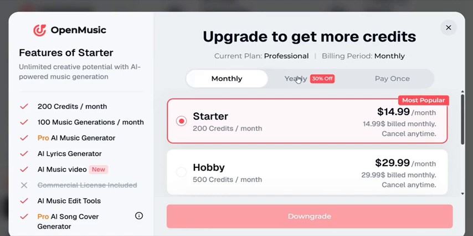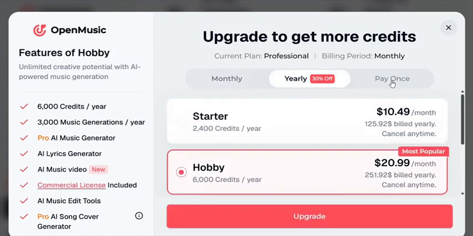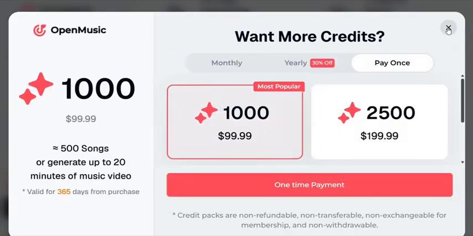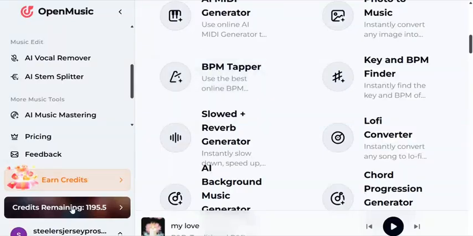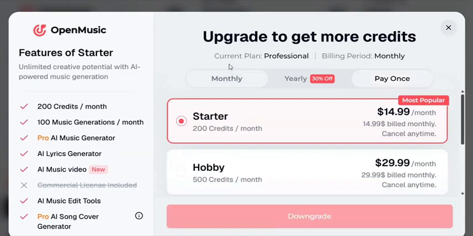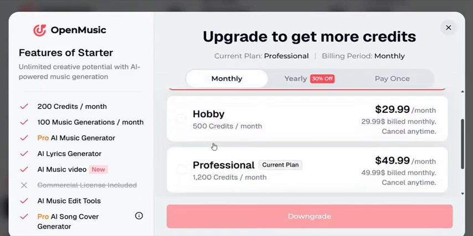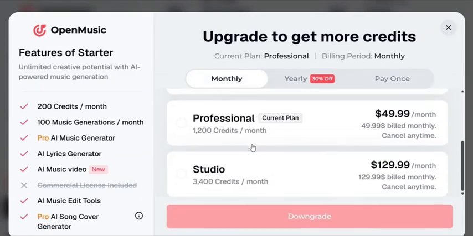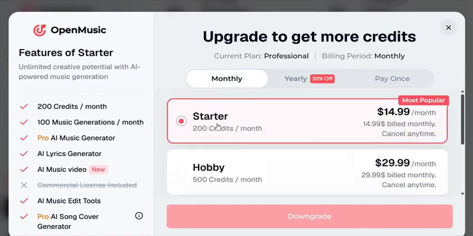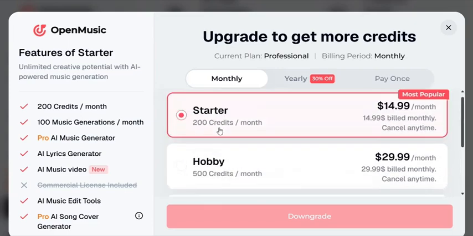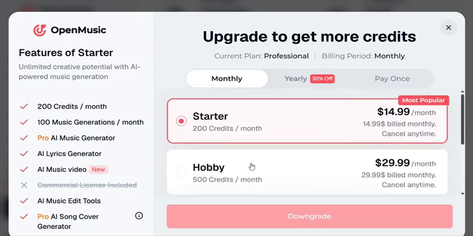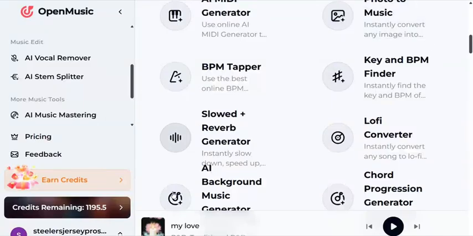And you can also go to yearly plan, you can pay once also if you wish. But right now, this is the monthly one I'm using. If you want the professional one, any one you want, you can decide to choose. But I'm using this one right now to get my own music. So I'm subscribing for this one right now. So you need to upgrade before you can be able to generate music or do other things on this platform. And it is just a small money for you to upgrade. So this is how this platform works.